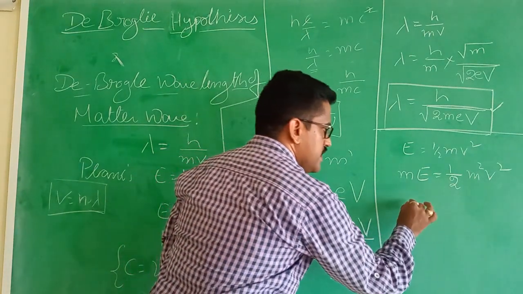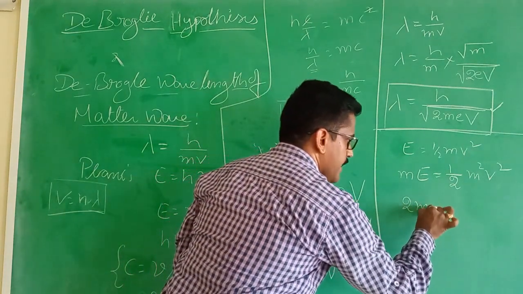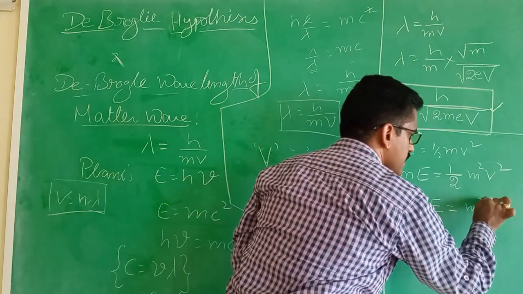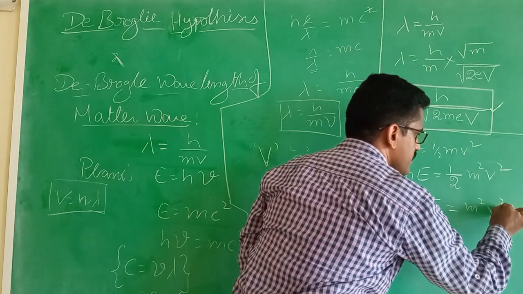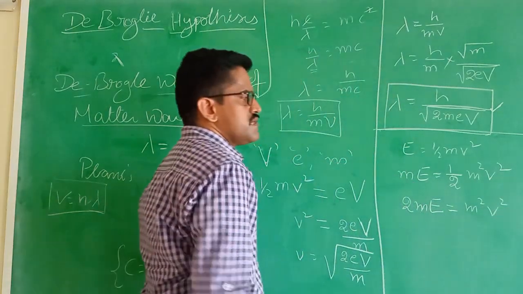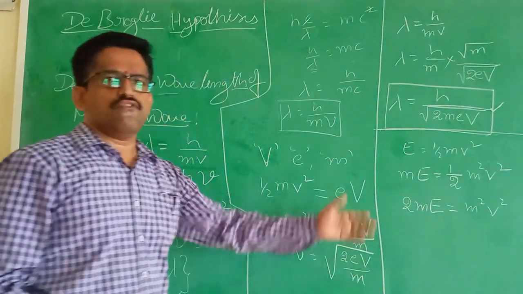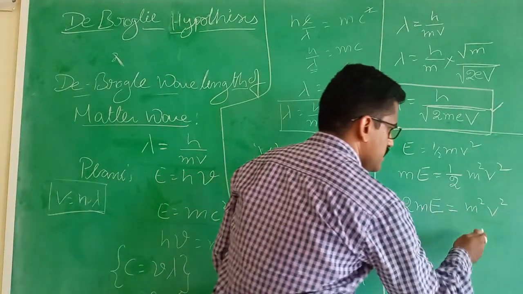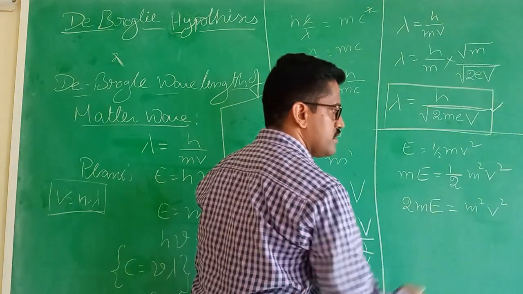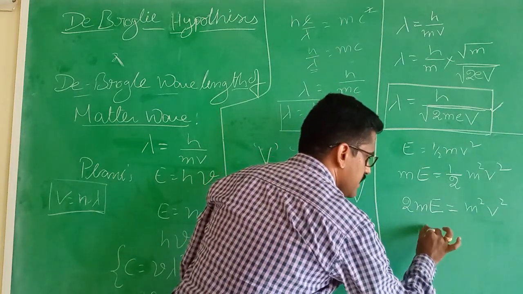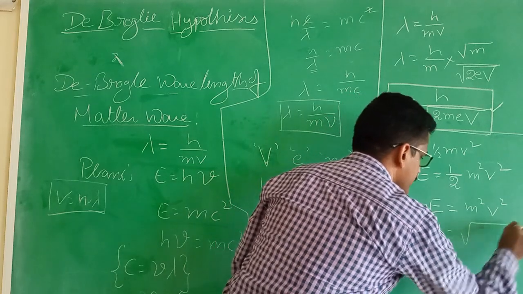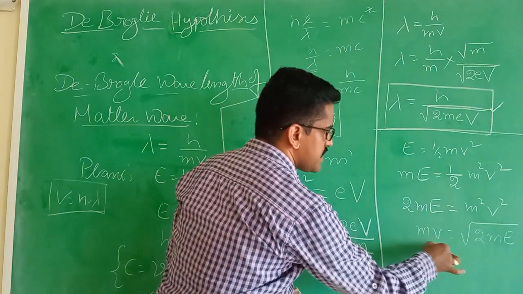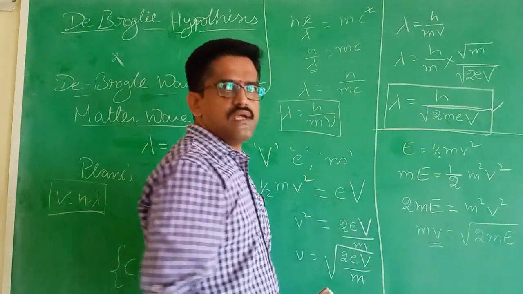Now it becomes 2mE equal to m squared v squared. So m squared v squared is nothing but the square of momentum. If you take the root, mv is equal to root over 2mE.